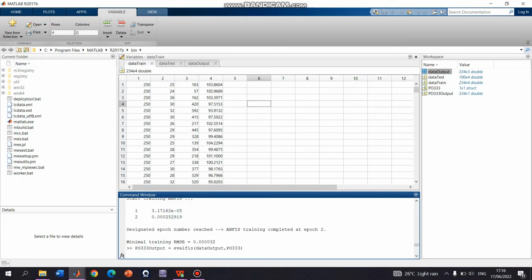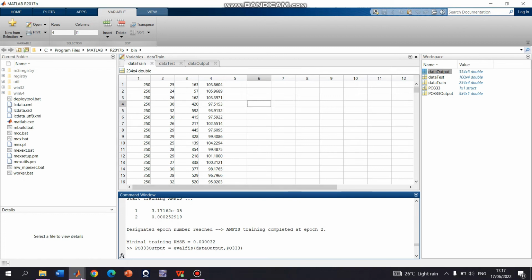Assalamualaikum warahmatullahi wabarakatuh. My name is Amirah binti Abrazak, and I will do the simulation for ANFIS power output prediction for the photovoltaic system. For the first thing, we must have the desired parameters. In my project, I use solar irradiation as the third input, ambient temperature as the second input, and the first input is the PV rating. So we must divide 70% of the whole data into training data and another 30% into test data.